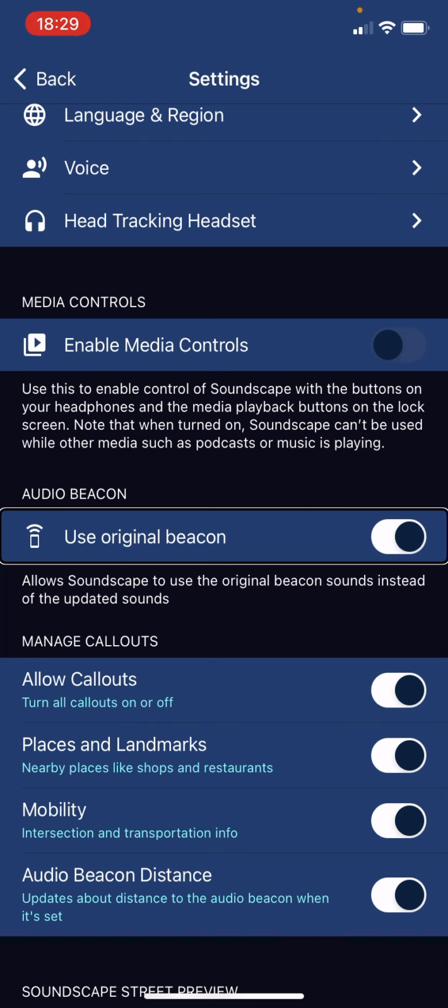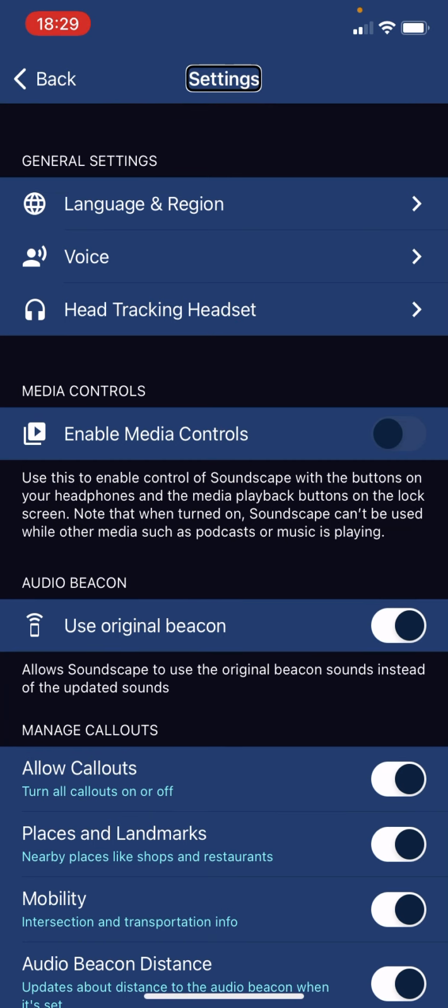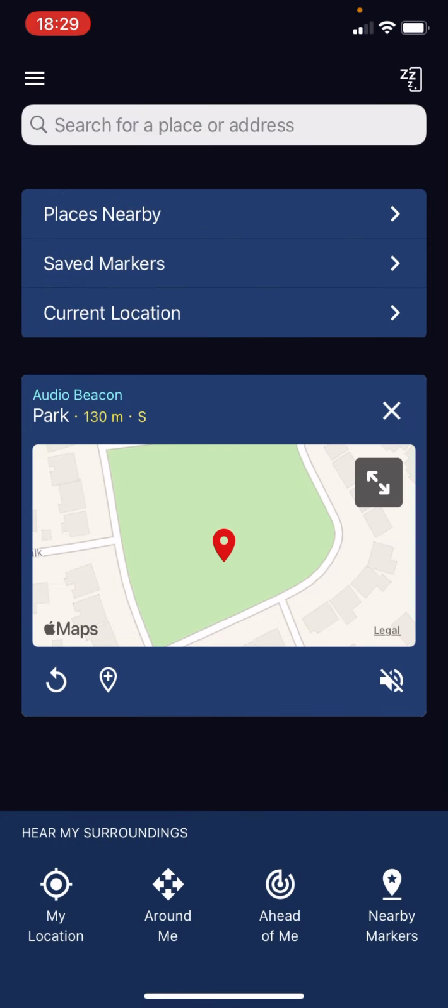Off. On. Let's turn this on. Language and region. General settings. Settings. Back button. Back button. So, menu button. Double tap to open the menu.